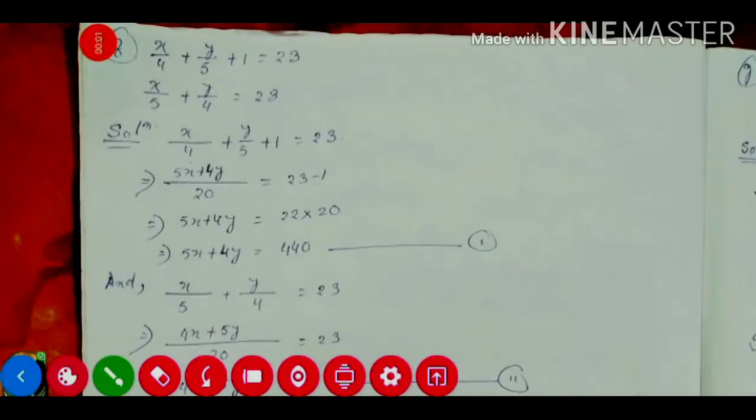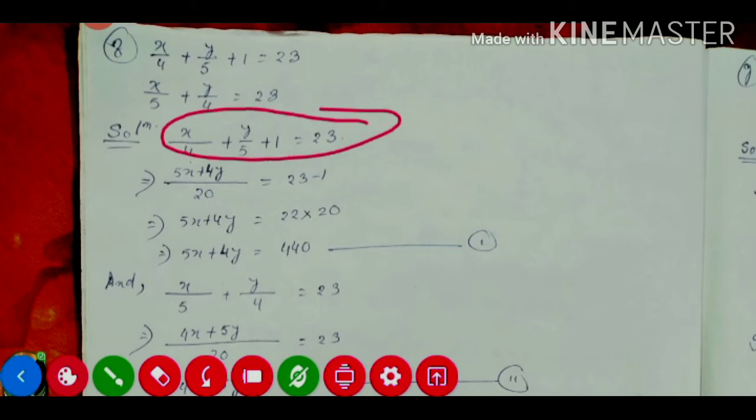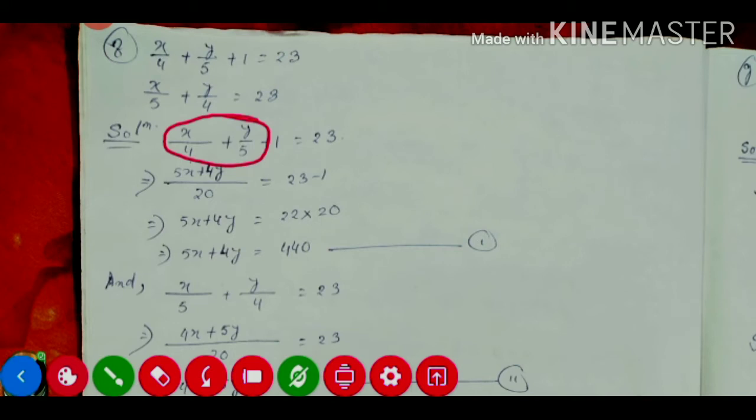Now question number F. Equation 1 is given: x by 4 plus y by 5 plus 1 is equal to 23. And equation number 2 is x by 5 plus y by 4 is equal to 23. So from equation number 1, first these two terms, x by 4 plus y by 5, we will take the LCM. So the LCM of 4 and 5 we need to find out.